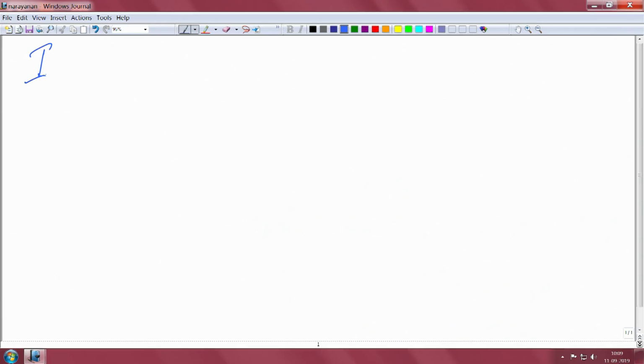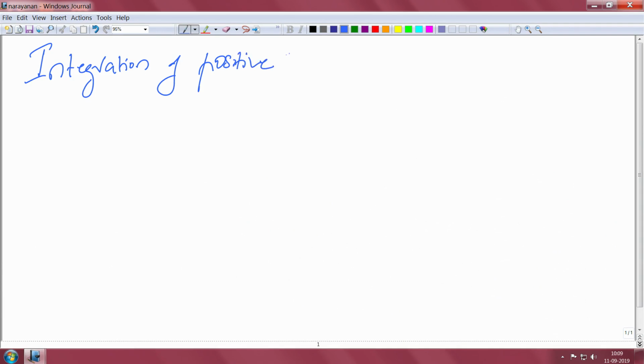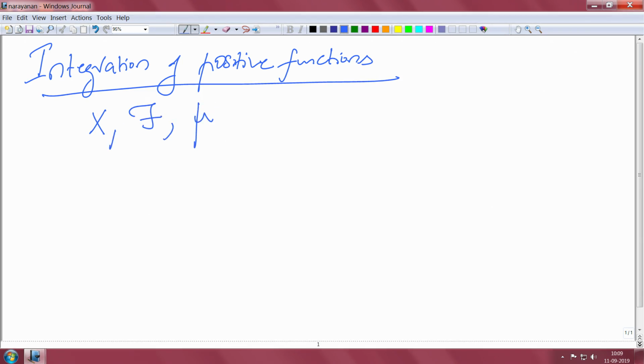So, we start with positive functions. Integration of positive functions. Our setup is always we have a space X, we have a sigma algebra and we have a measure. Measure, remember, is a countably additive measure.